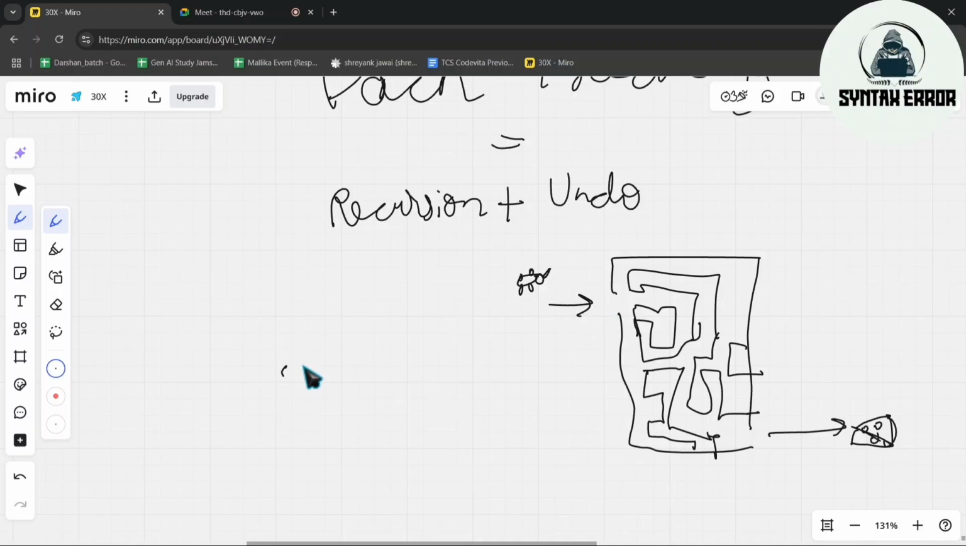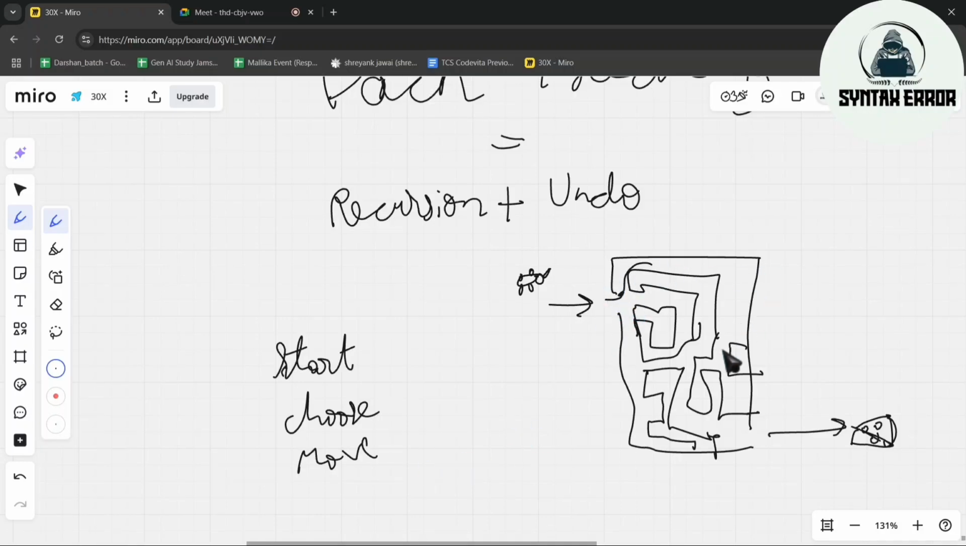Let me just write the steps. You will start from a point. Next, you will choose. There are three options, right? 1, 2, 3. First, you will choose this option. When you start, you have a few options. You will choose the first option. Next, after choosing the first option, you will move in that direction. When you choose the upper option, you move in that direction.